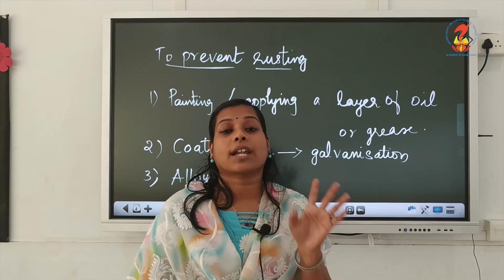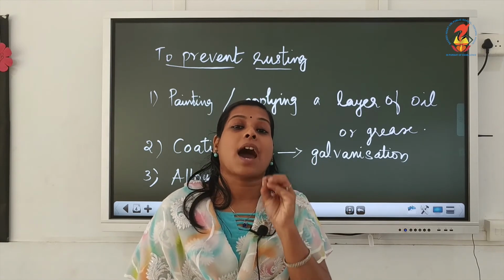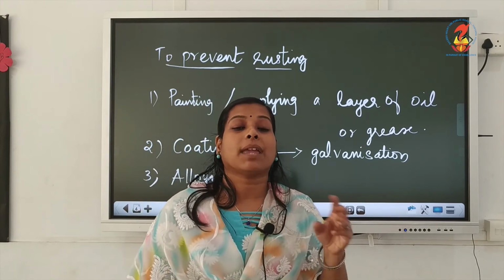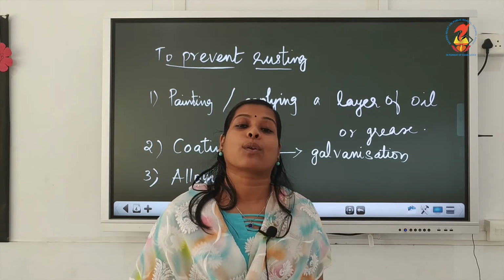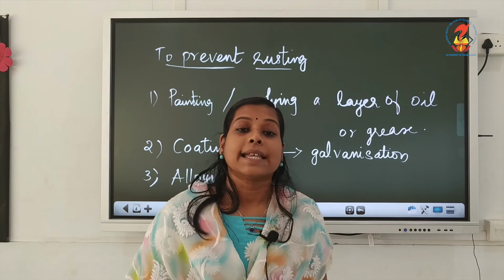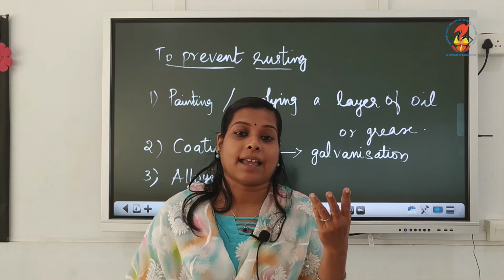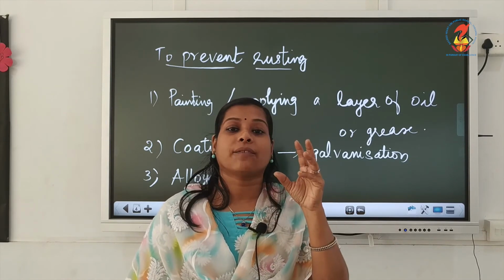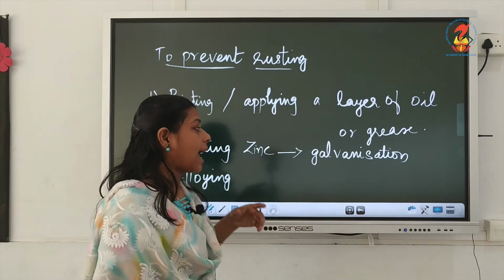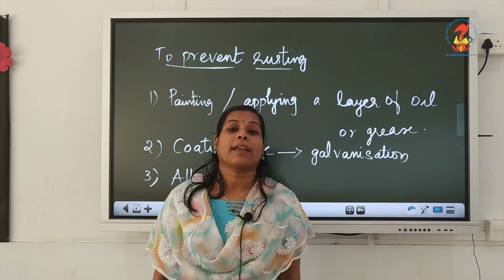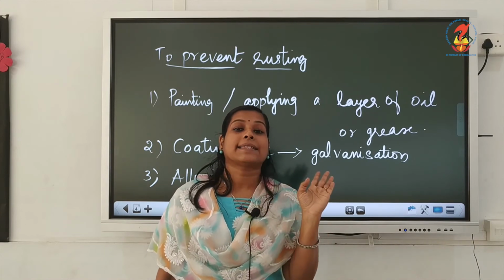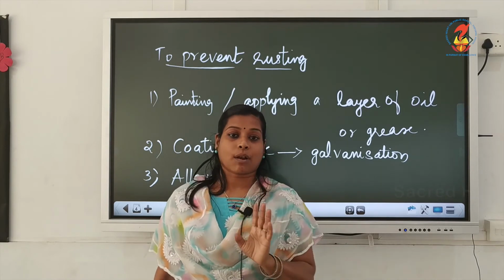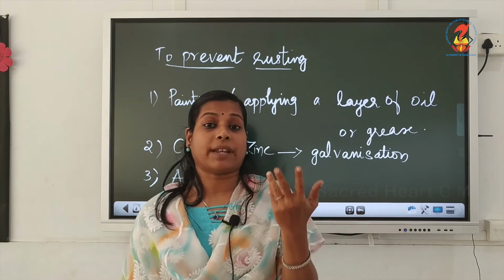Why? Because it is not a pure metal, iron mixed with the carbon. We are making that steel there. When iron is mixed with the carbon, we can make the steel. That steel will resist that corrosion, rusting. Okay. So, same way stainless steel, that is a mixture of different metals there. This different metals mixing there, we will get an alloy there, and that is known as stainless steel, and that stainless steel will prevent that rusting process. Why do we prevent this rusting?